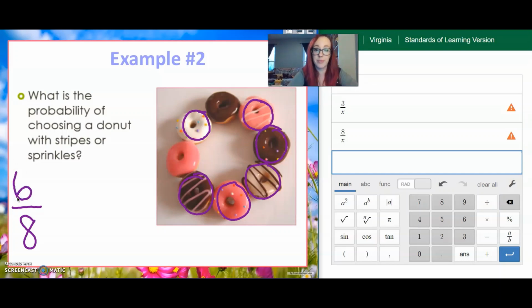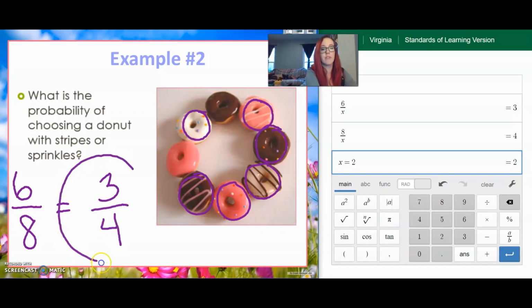All right. Now let's do the same thing that we did before. Come over here to Desmos. We're going to see if we can simplify this fraction. And we'll start with 6. Doesn't work. Go down to 5. Doesn't work. 4. Nope. 3. Nope. 2. That's it. 3/4 is my answer. I have a 3 out of 4 chance of getting a donut that has stripes or sprinkles.